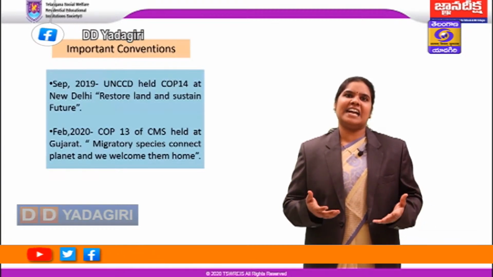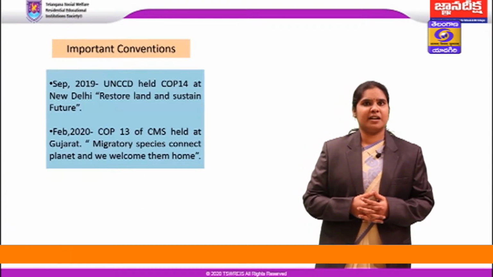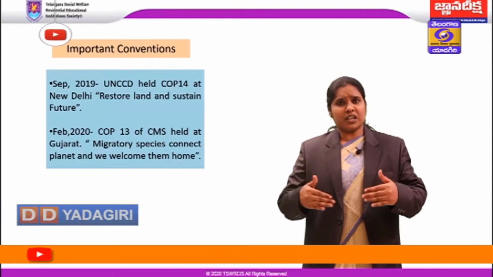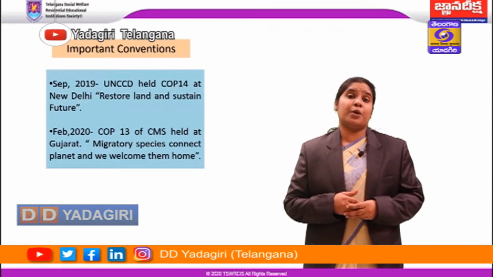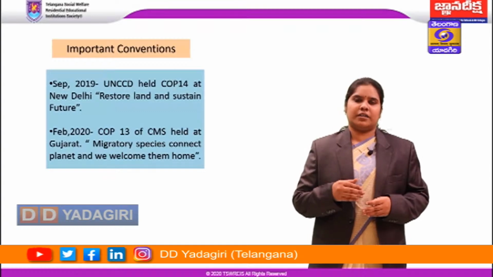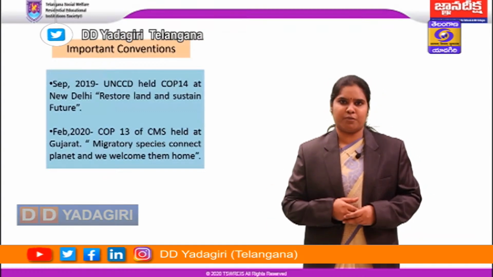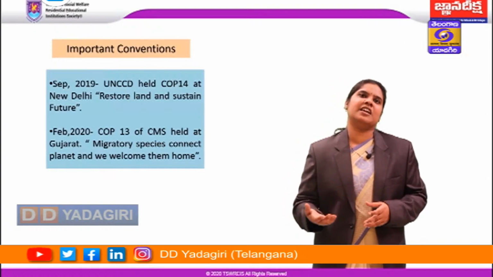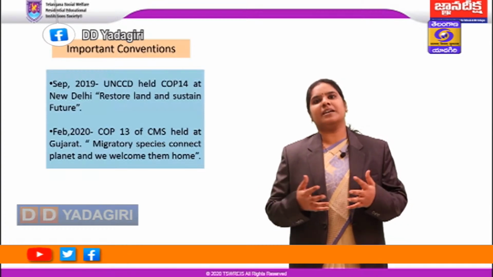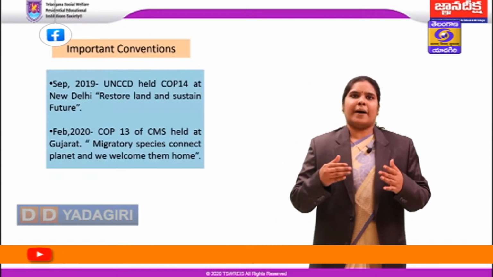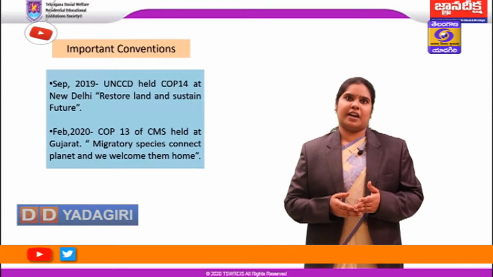was to restore the land and sustain it for the future, mainly taking into consideration degraded lands, restoring them into fertile land. And coming to the recent one in Feb 2020, the Convention on Migratory Species held its 13th Conference of Parties meeting at Gujarat, and the main theme of that is migratory species connect the planet and we all welcome them home. So biodiversity is definitely a very important aspect in our life.